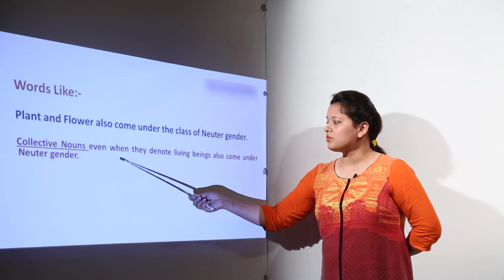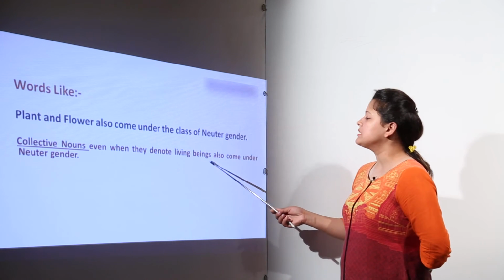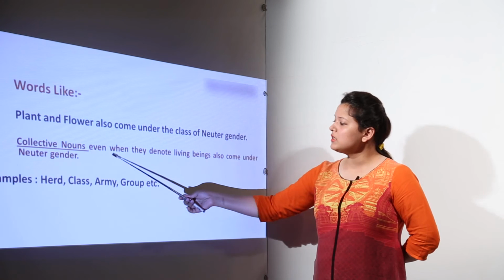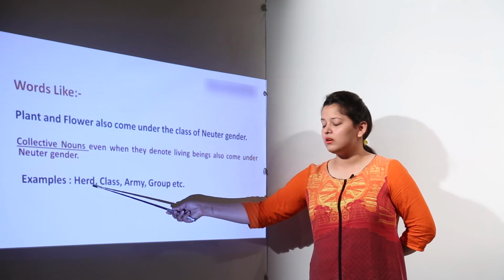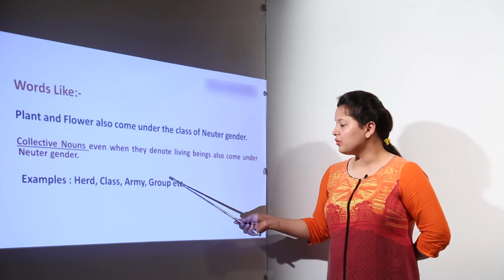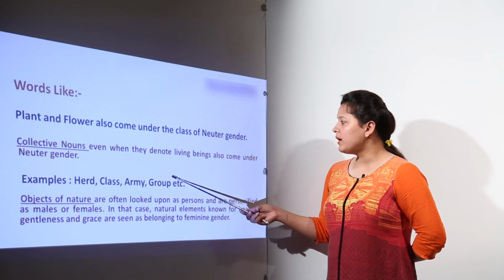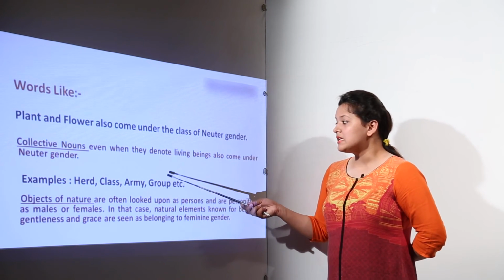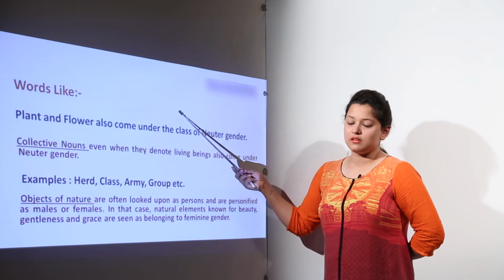There are collective nouns, which even when they denote living beings, come under the neuter gender. Examples like herd, class, army, group. These are collective nouns, and they are denoting living beings, but still they come under the neuter gender.